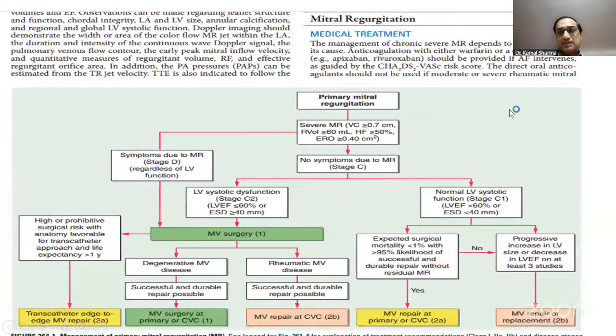Because if you take this line from Harrison, there's only one line: the management of chronic severe MR depends to some degree on its cause, which means the etiology. And hence, if you look at primary MR, even if EF is less than 60% and you do an MV surgery, a successful durable repair is possible in degenerative MV disease, where it would be a class 1 indication because of the improvement that happens in these patients. But again, in secondary and chronic MR, you probably will not get that.